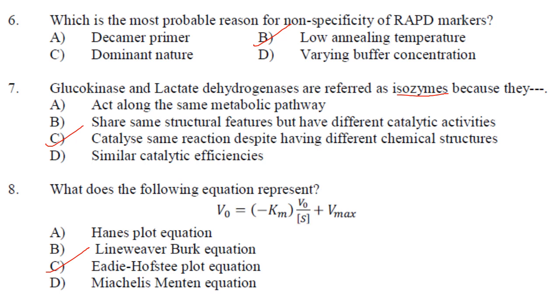What does the following equation represent? So this equation represents the Eadie-Hofstee plot equation for enzyme kinetics.